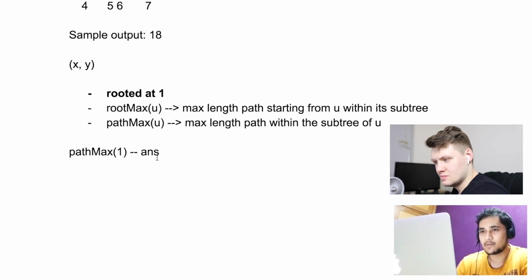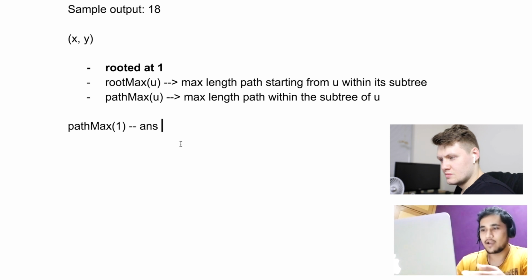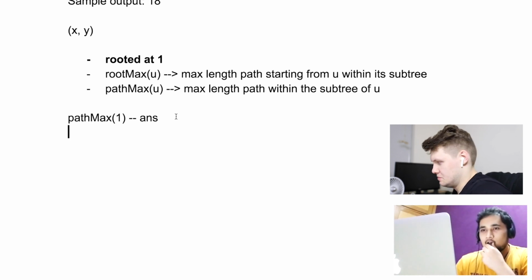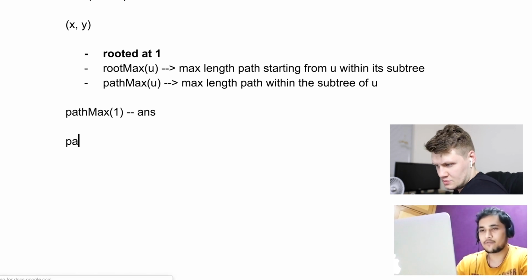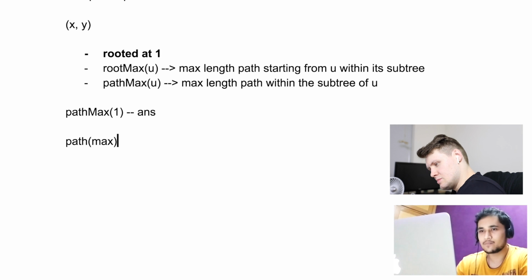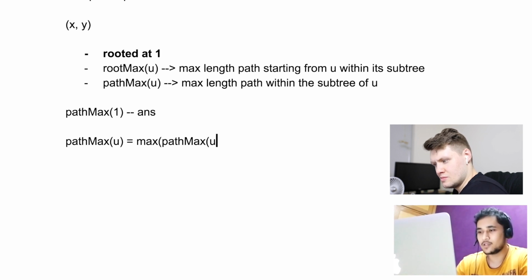And I'll just zoom in a bit so that while it's getting recorded, people can see this. Okay. PathMax 1 is the answer. And how can we say what is PathMax? So of course, for a given PathMax u, it is PathMax of u left.